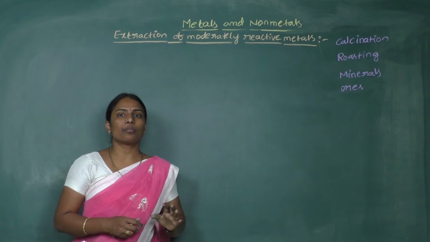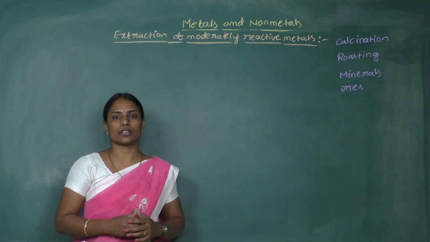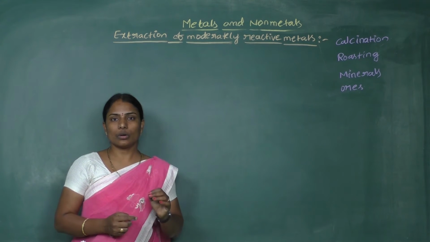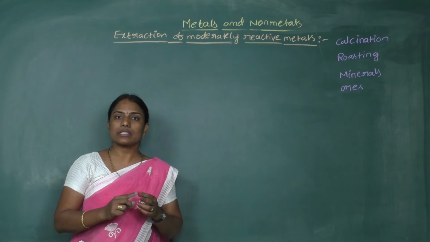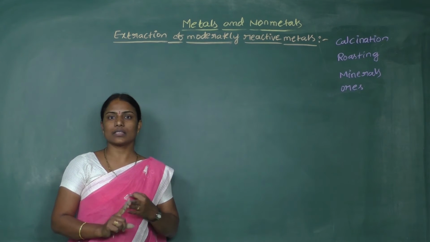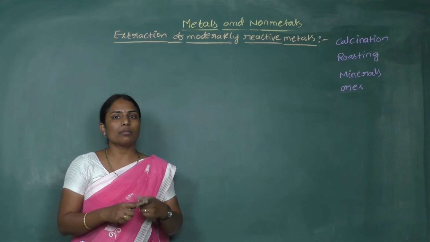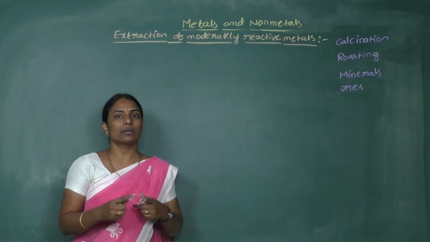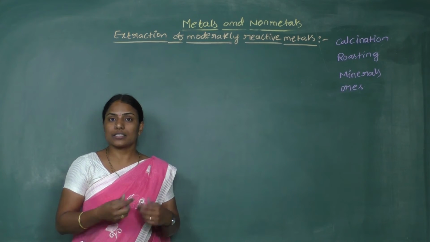So all the compounds in which the metal is available in the earth crust, we call them minerals. The compound of a given metal which is available in the earth crust is called a mineral. Many compounds may be available for a given metal. For example, iron is available in the earth crust as its oxide, as its carbonate, as its sulfide.